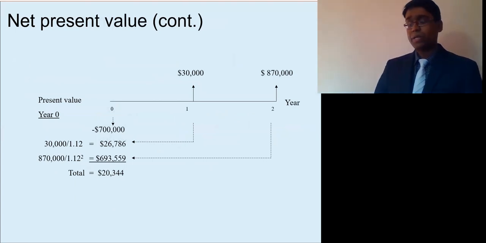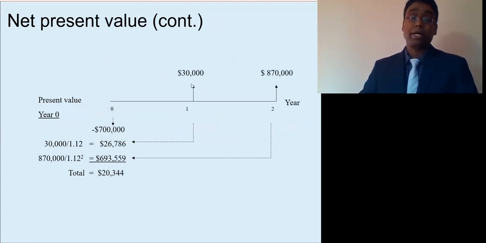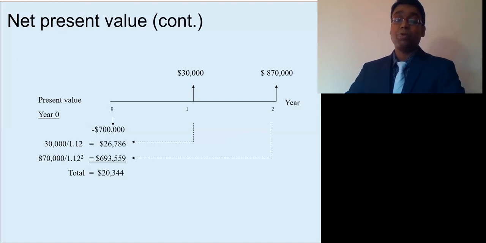Here we have an example. You can see we have a project where the initial investment is $700,000 and cash flows are $30,000 and $870,000 in year 1 and year 2. To calculate NPV, we first of all find the present values, and then we deduct the initial investment, and we see that NPV is above $20,000, so it's obviously positive, so the project will be accepted.